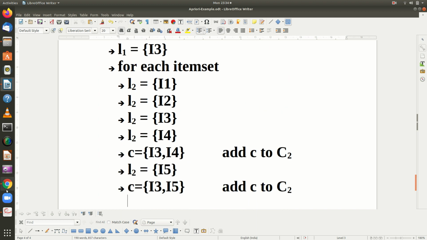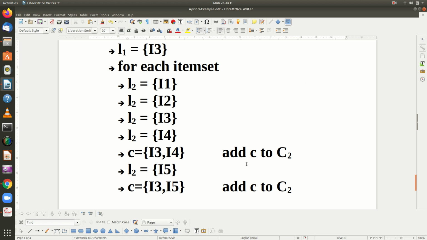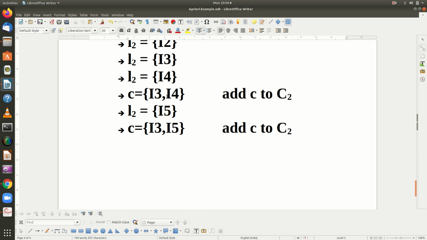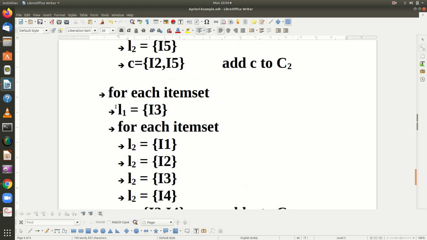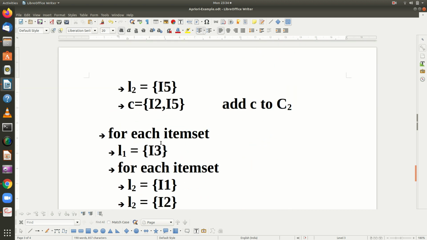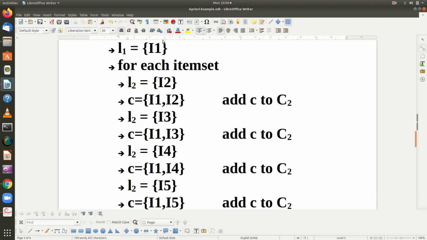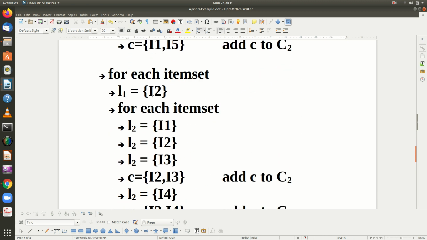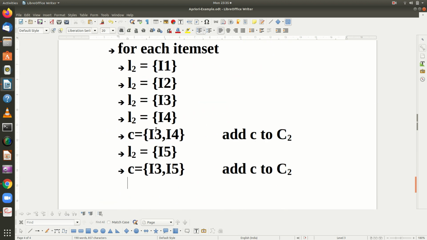Like this, the process will be repeated again and again for generating the candidates. You can observe here that each time these candidates are added to C2. Finally, when we complete all the items in the item set, we have seen the example of I1, the example of I2 in the next iteration, and I3 in the third iteration.